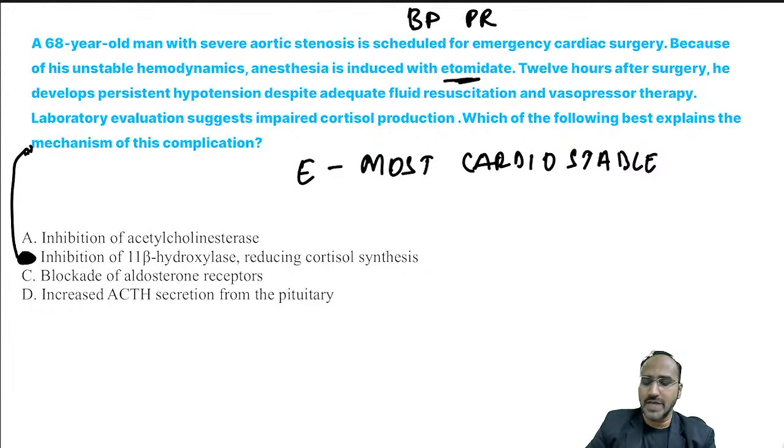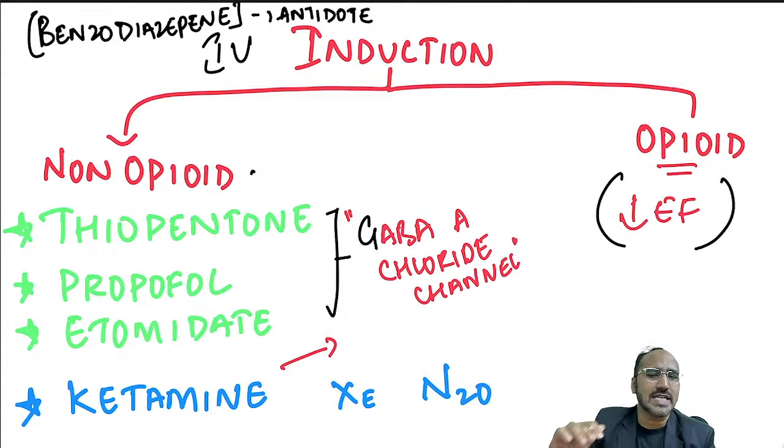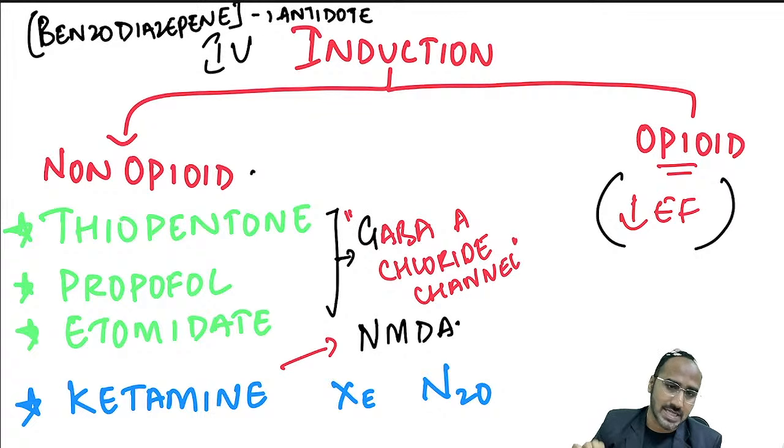Now, regarding the IV induction agents, we need to remember a few points of a few IV induction agents, guys. That is very, very important. So remember, IV induction agents are the agents which are used to make the patient unconscious. In that, you are having non-opioid and opioid. In non-opioid, you are having thiopentone, propofol, and etomidate, which usually act through the GABA A chloride channel, whereas ketamine usually acts on the NMDA receptors. That is important, guys. Ketamine. Apart from ketamine, xenon and nitrous also act on the NMDA receptor.